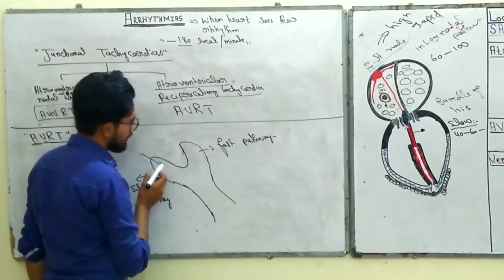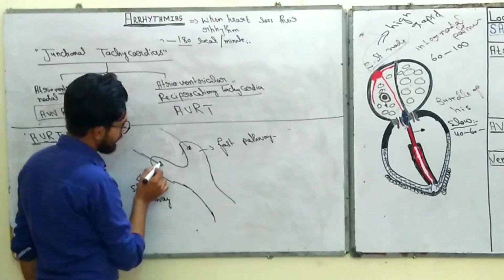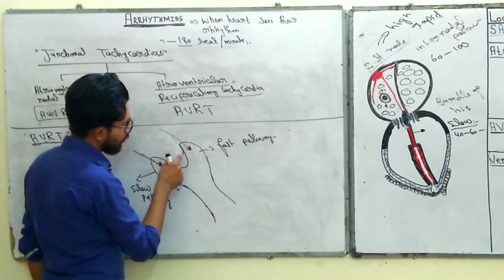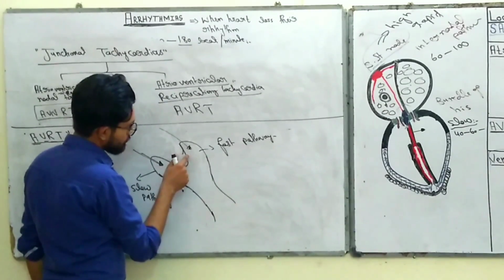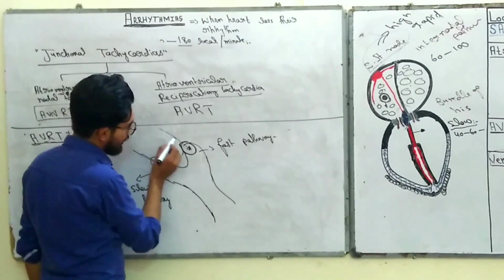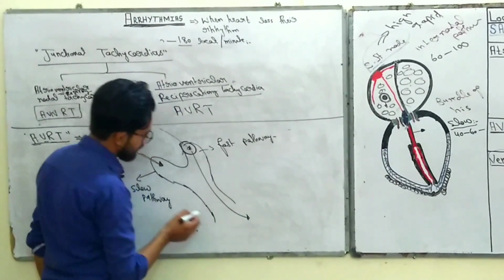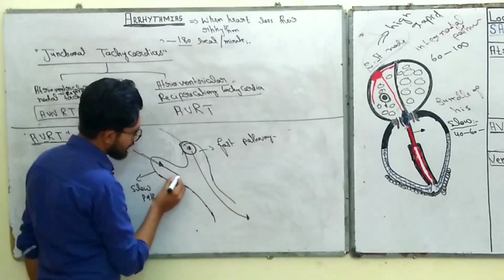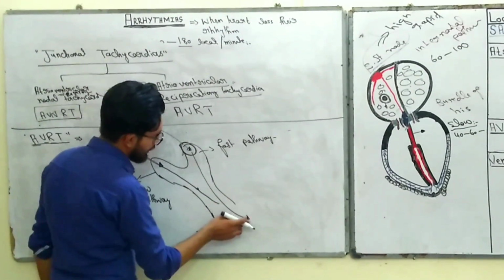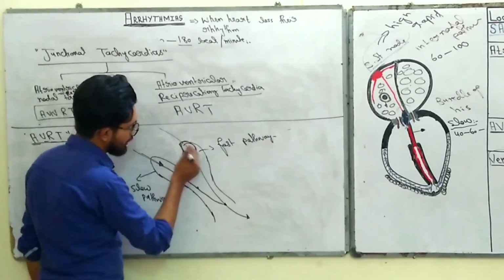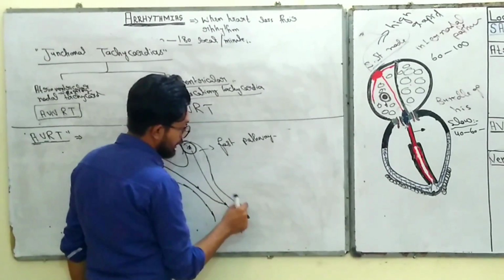And normally what happens when conduction from the atria comes to the AV node, it receives from both sides. But this is the slow system, this is the fast system, and normally the impulse which is coming from the atria and enters into the AV node, normally from the SA node, enters into the fast pathway and directly goes down into the bundle of His. But this slow pathway also goes, but it is the slow pathway and it takes time to reach the bundle of His, and therefore it cannot depolarize the bundle of His, because previously the fast pathway depolarized the bundle of His, and at this time when the bundle of His is depolarized, it is in the condition of refractory period.